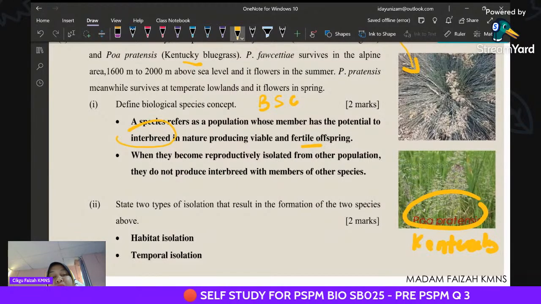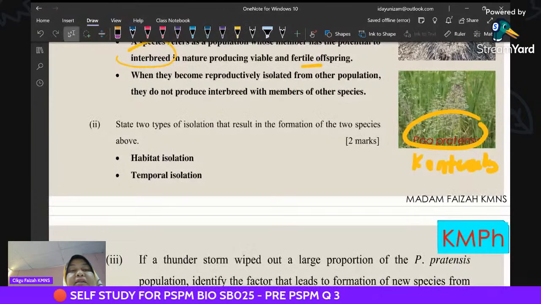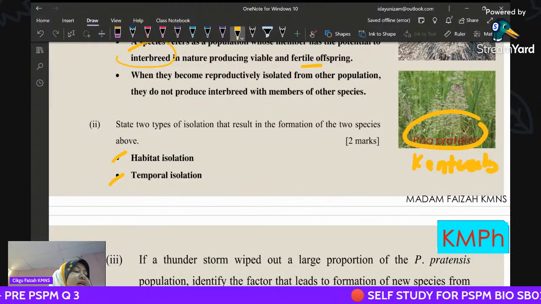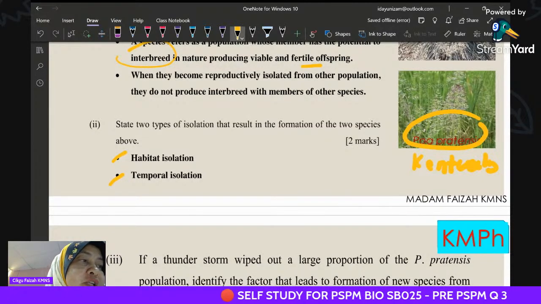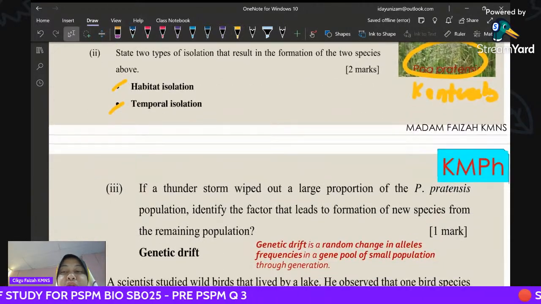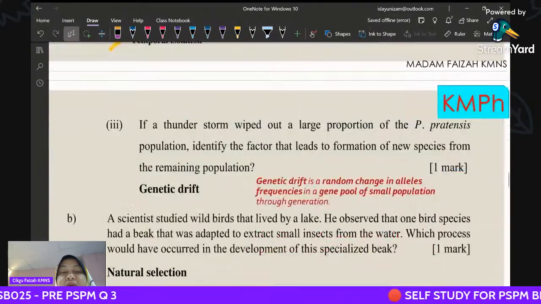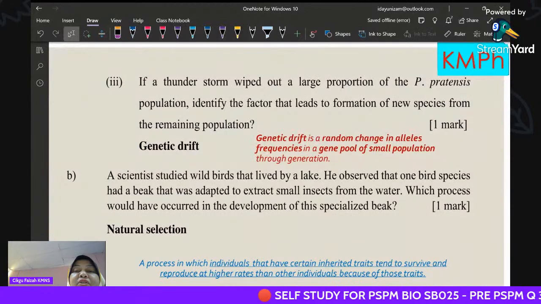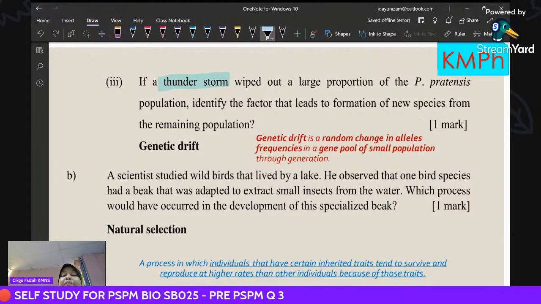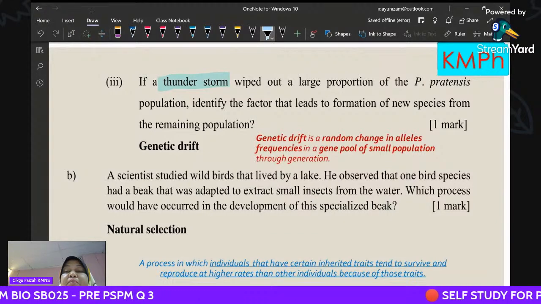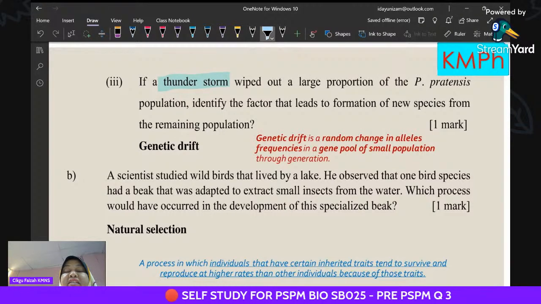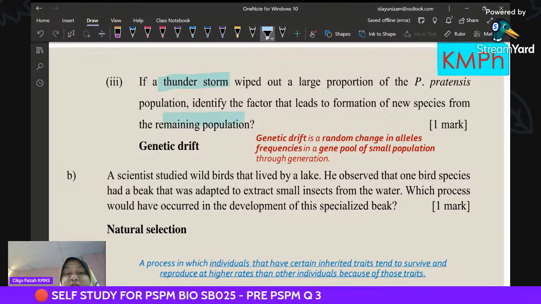All right. Then for two types of isolation, like teacher mentioned, there are five, so you can mention any two: habitat isolation, temporal isolation, behavioral isolation, mechanical isolation, gametic isolation. You need two from the five isolations. Still understand? The next question is, given the situation, suddenly there is a thunderstorm, and the population is reduced from a large living population to only a remaining few. So we call it genetic drift.